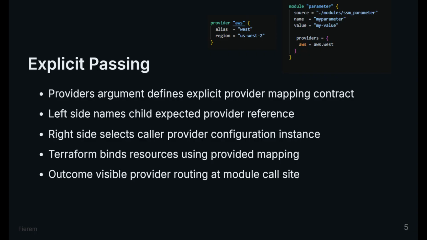The providers argument replaces guessing with a direct mapping. The left side is the child provider name. The right side is the caller provider configuration. Terraform uses that mapping for child resources. The outcome is visible provider routing at the call site.